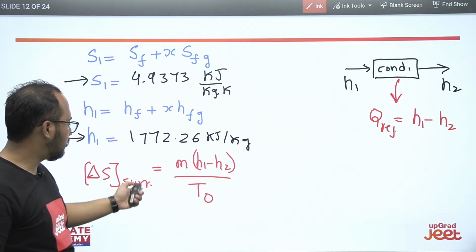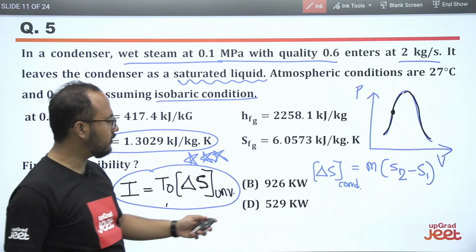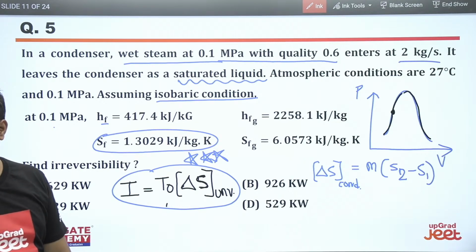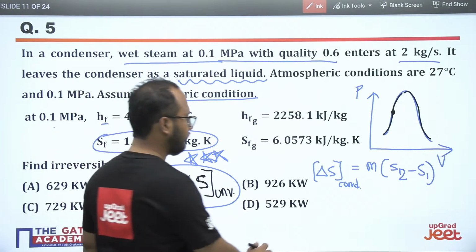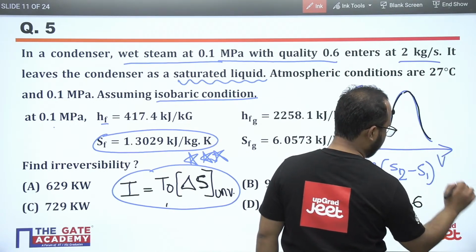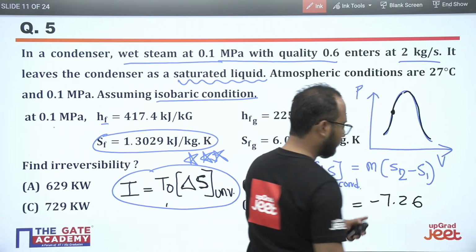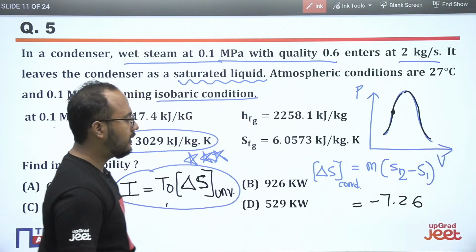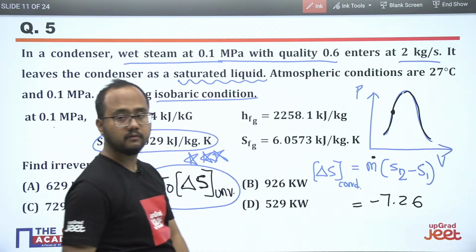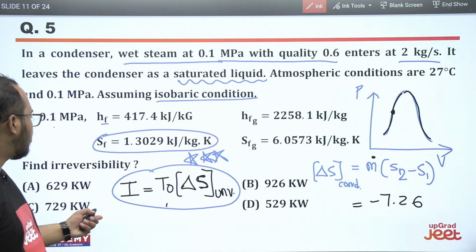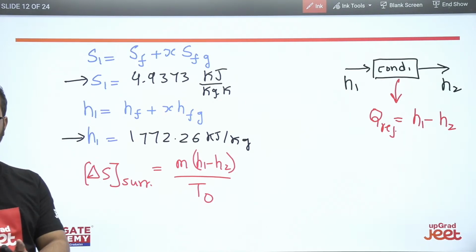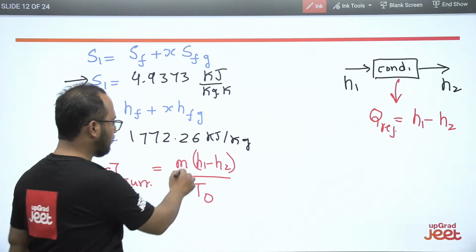Okay. So delta S of condenser. First of all, we will write the value of delta S condenser. Right. So the value of delta S condenser is minus 7.26. Mass flow rate is given, so you can multiply the mass flow rate. Then the entropy change for the surrounding: you have to put the values here.